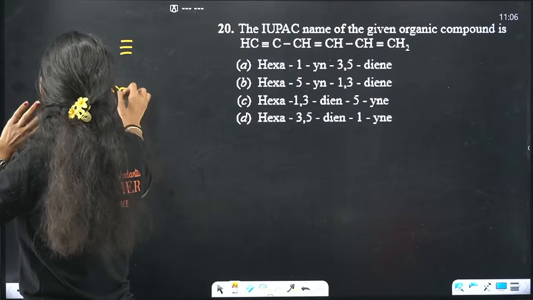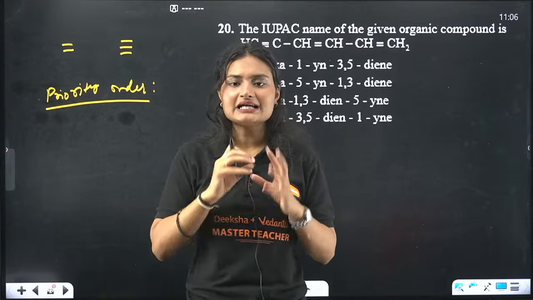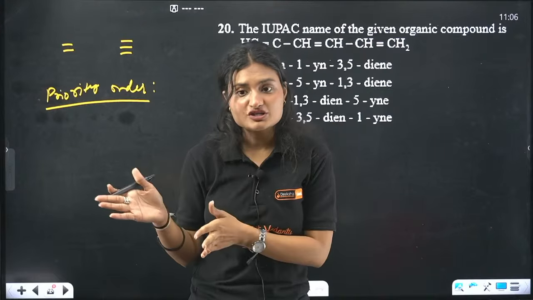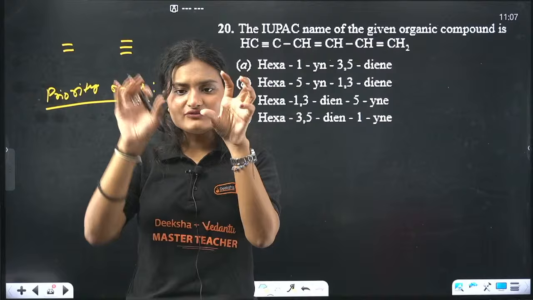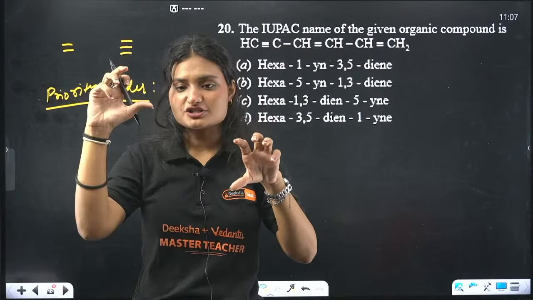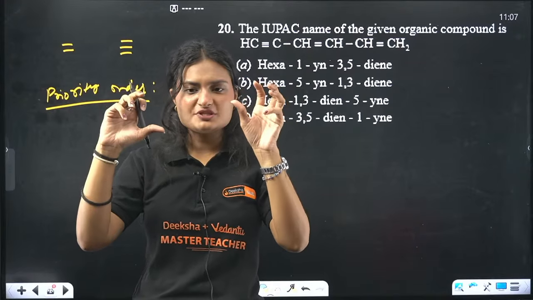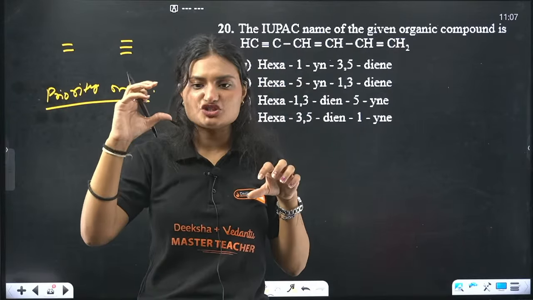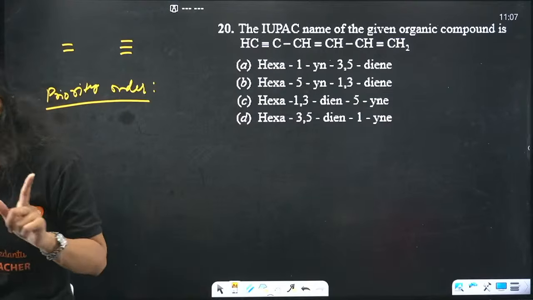Okay, so the priority order, while you're writing an IUPAC name of any organic compound, and if you're given multiple functional groups, a sequence is maintained. Let's say if I have two functional groups, one is given more priority. That means this is your primary functional group, and the secondary functional group which is given less priority will become a substituent. This will become the parent, and this will become a substituent and part of the parent chain. Understood, I hope. So the priority order I'll give you, just remember it.